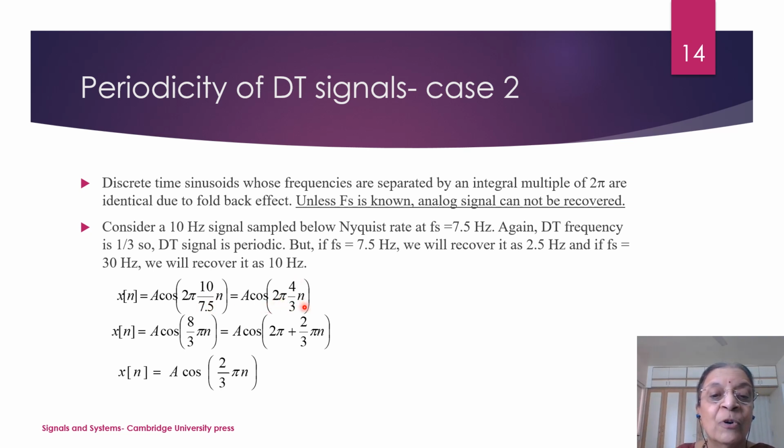Now what is 4 by 3 into 2? It becomes 8 by 3 pi n. 8 by 3 pi n can be written as 2 pi plus 2 by 3 pi n, which is same as 2 by 3 pi n. Why? Because cos of 2 pi plus anything is same as cos of that thing. So what you can say is 2 pi n into 1 upon 3. So 1 upon 3 is again your digital frequency. So in this case also the digital frequency is 1 by 3. But in this case we have not obeyed the sampling theorem. The corresponding frequency 10 Hz will be aliased in this case.